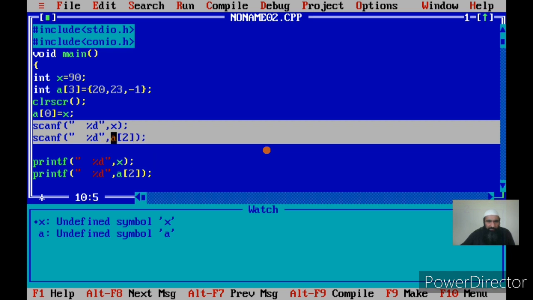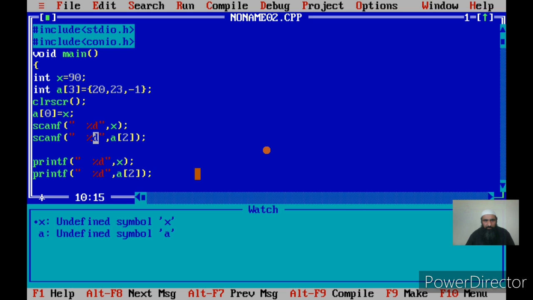But in scanf you have to give ampersand also. So where you give ampersand, that is here. In printf you don't give the ampersand. The difference between printf and scanf is, syntax is same: format specifier, format specifier, format specifier, format specifier, name of a variable, but preceded with ampersand. This is important, which you should remember.